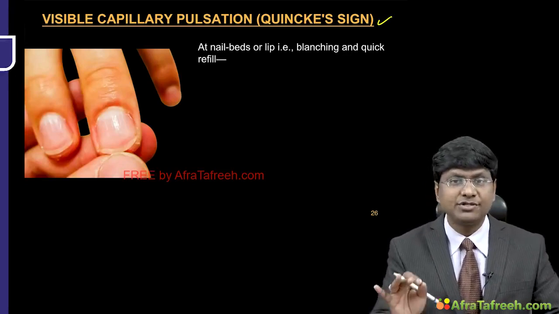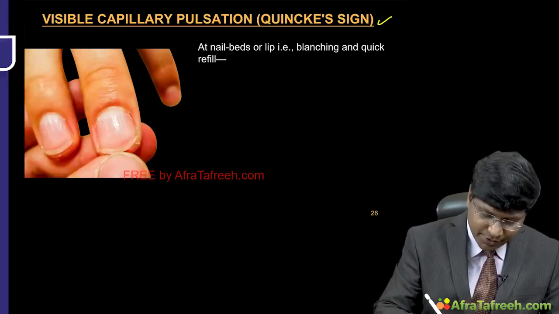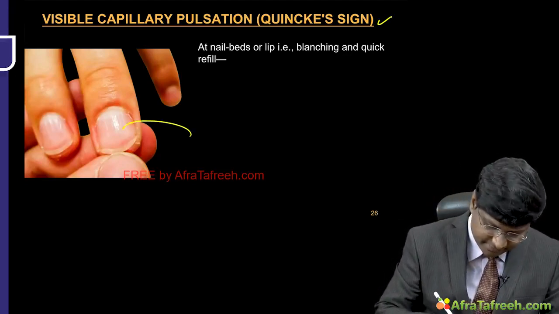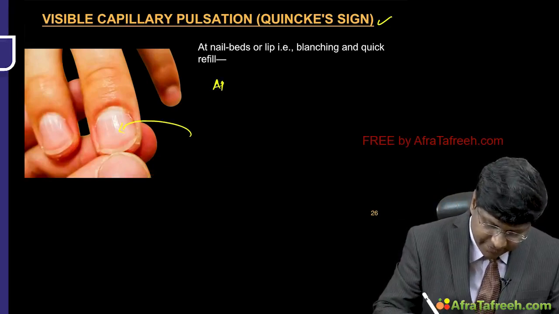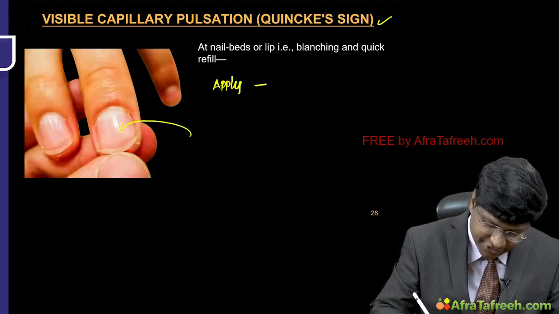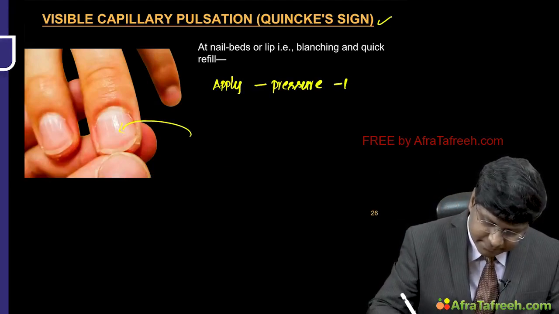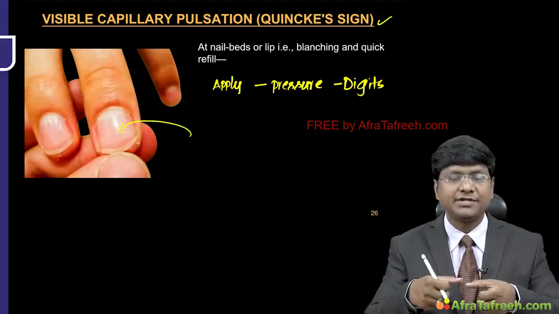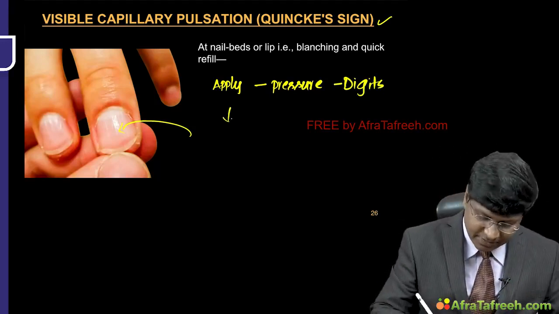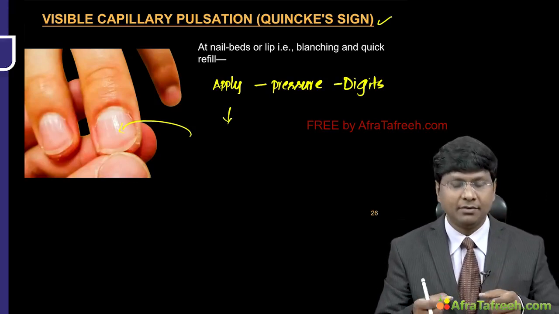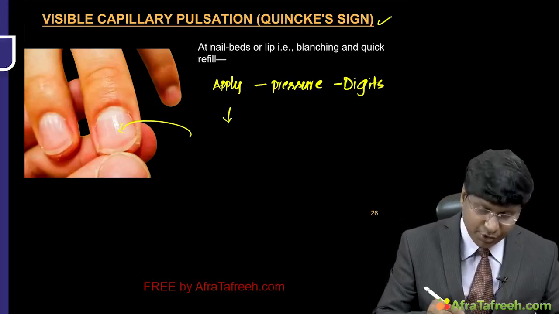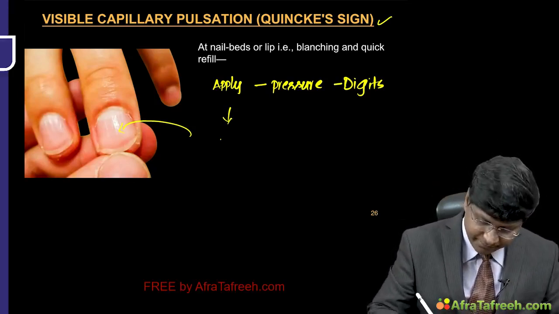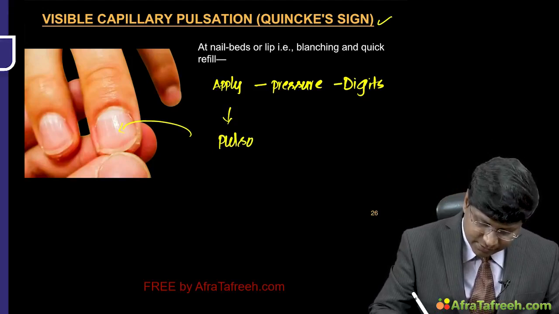Now how you will demonstrate the Quincke's sign is, you need to apply the pressure over the digits. Okay, so once you apply the pressure over the digits, what can happen? You will be able to observe the pulsations over the nail bed.